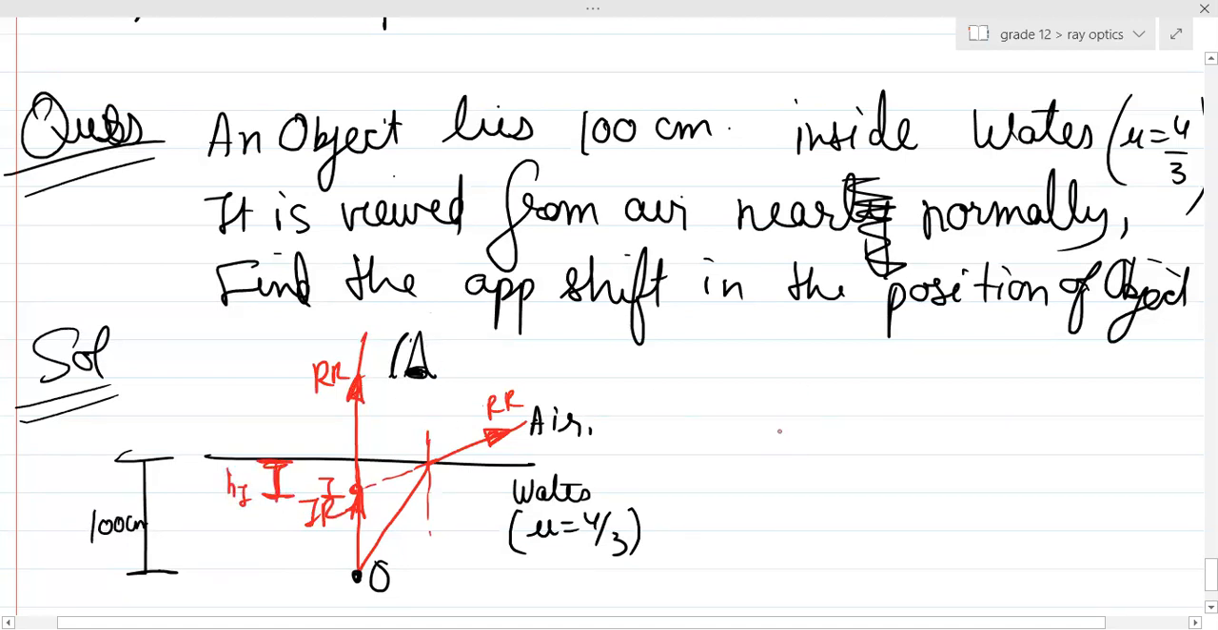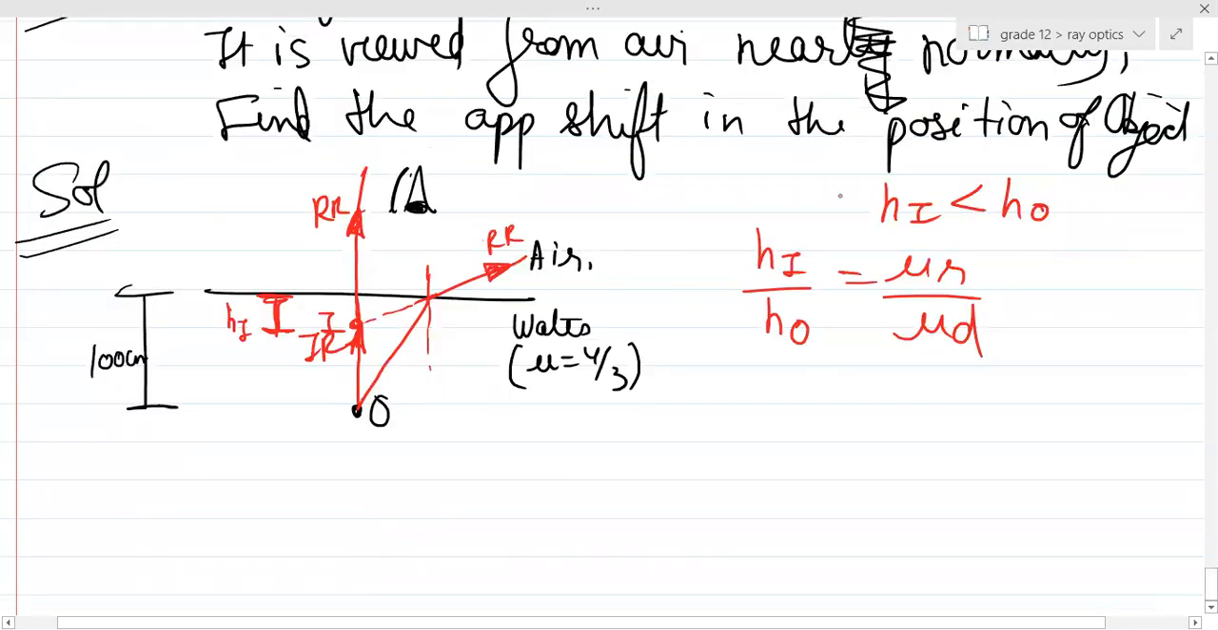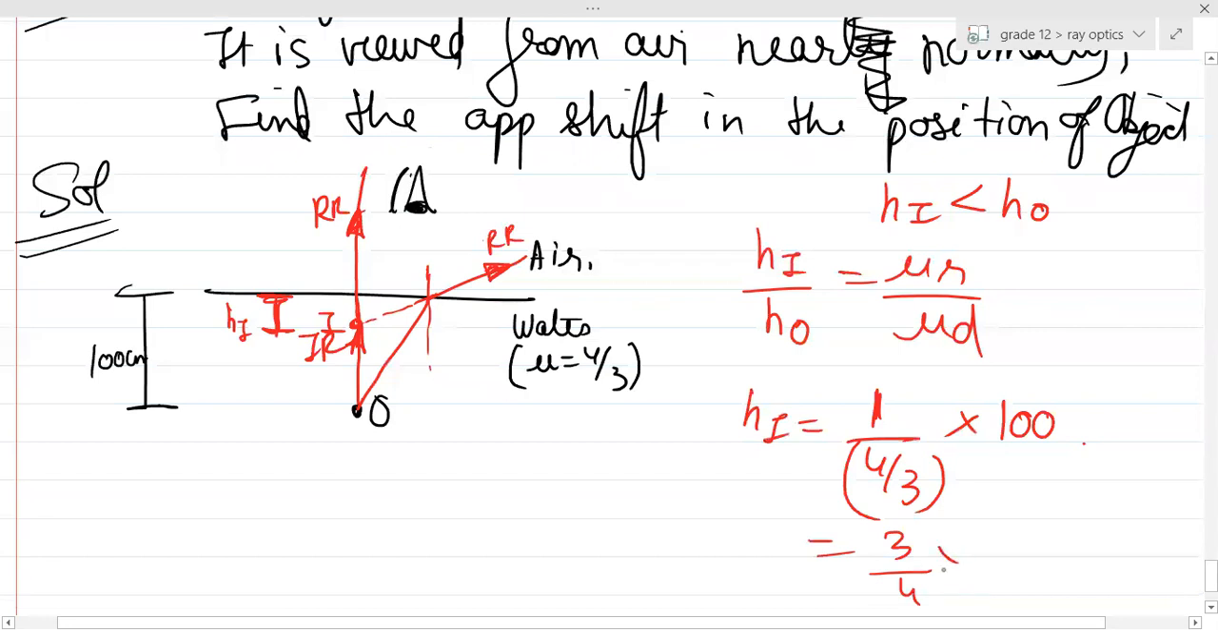Since it is near normal, HI by HO, and you can see clearly HI is less than HO, so it will be equal to mu R upon mu D. No need to memorize the formula. Just in front of the bigger thing, write the bigger refractive index, and in front of the smaller thing, write the smaller refractive index. Accordingly, make this equation and solve. So HI will be equal to mu R by mu D, 4 by 3 into HO. Can you see HO will multiply over here? So this will be 3 by 4 into 100.